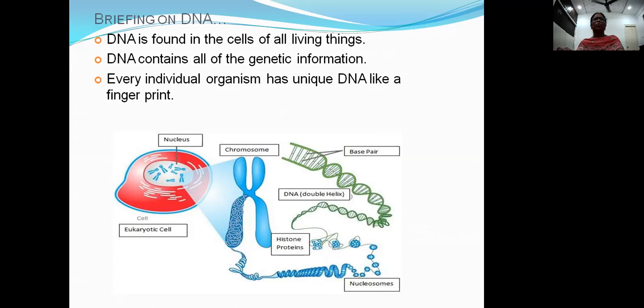In every individual organism, DNA is unique. The number, structure and morphology are specific to a particular organism. It depends upon the organism, the number of DNAs, and the structure and functions. So every individual organism has unique DNA, like a fingerprint.